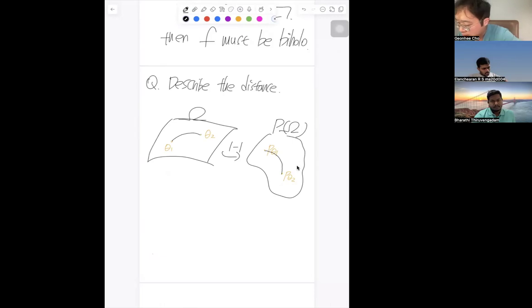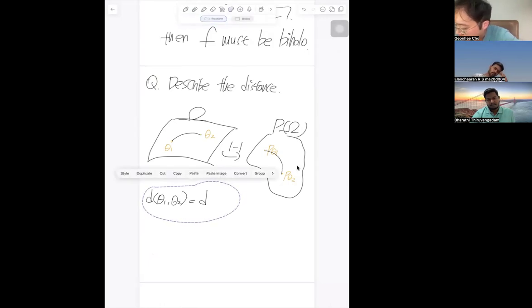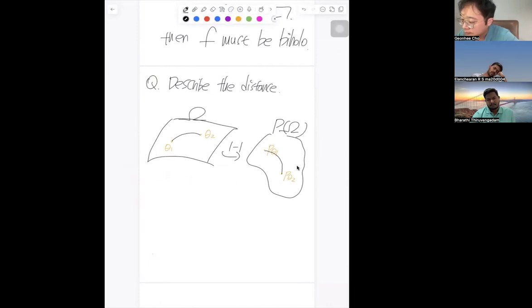So we want to look at the distance d sub P of omega between P of theta 1 and P of theta 2. This is what we'd like to compute.